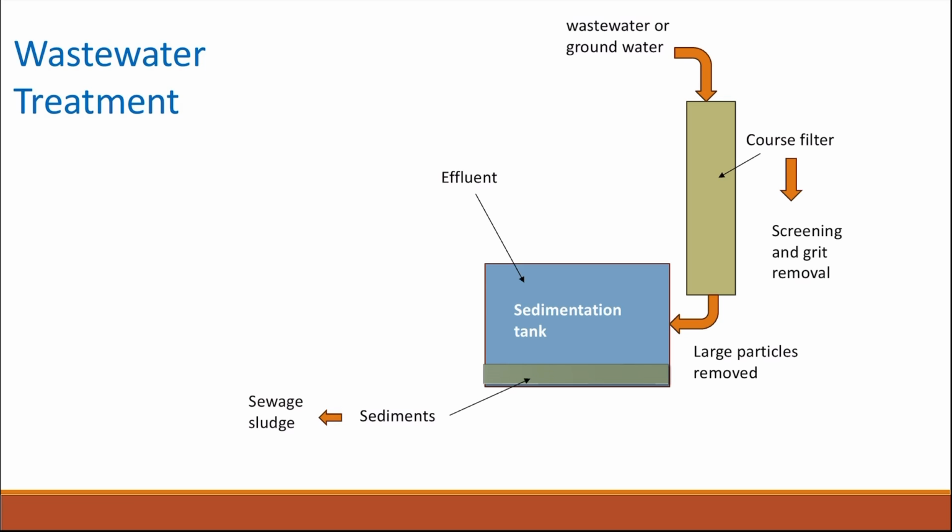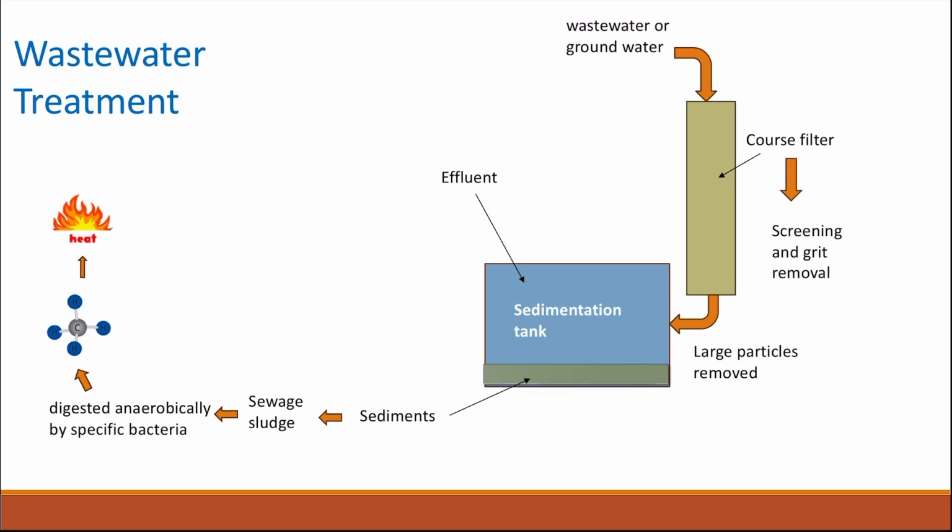Each part will be treated differently. The sediment forms what we call the sewage sludge, and this will be digested anaerobically by specific bacteria. These bacteria will digest the organic waste within the sewage sludge and produce methane gas. The methane gas can then be used as a source of energy. The remains after treatment with anaerobic bacteria can then be used as fertilizers.